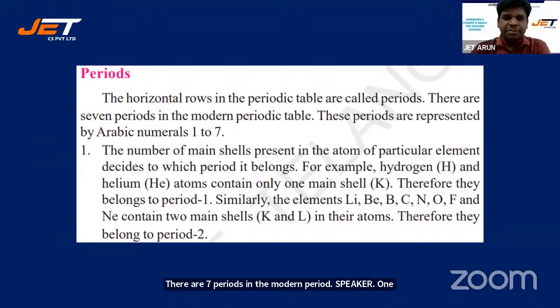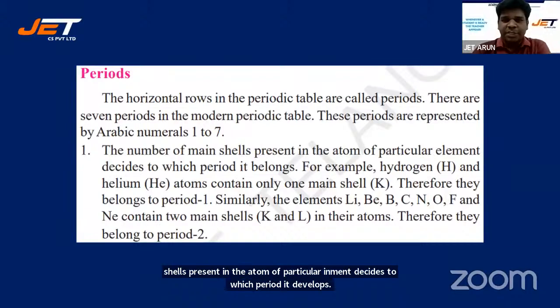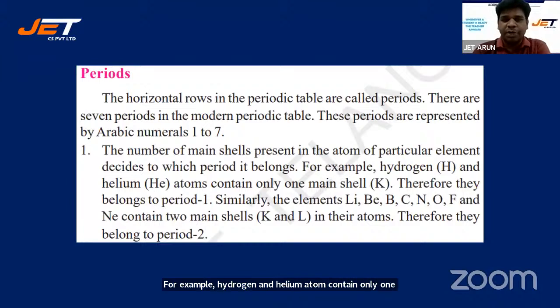Now, in these periods, the number of main shells present in the atom of a particular element decides to which period it belongs. For example, hydrogen and helium atoms contain only one main shell, the K shell. Therefore, they belong to period 1. Similarly, other elements, lithium, beryllium, boron, carbon, nitrogen, oxygen, fluorine, and neon contain 2 main shells, K and L, in their atoms. Therefore, they belong to period 2, and so on. Similarly, we can go for period 3 and period 4, and so on.